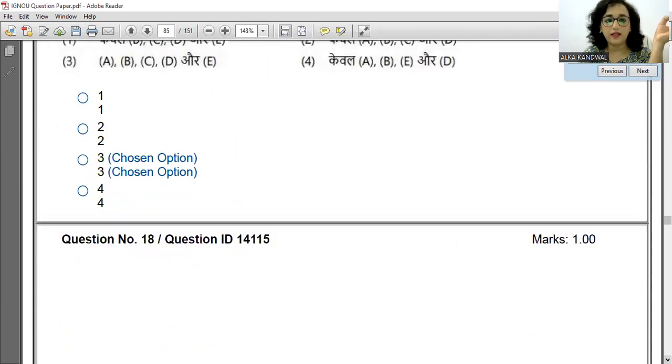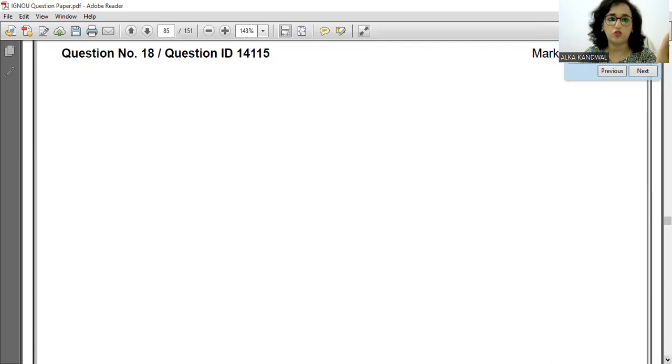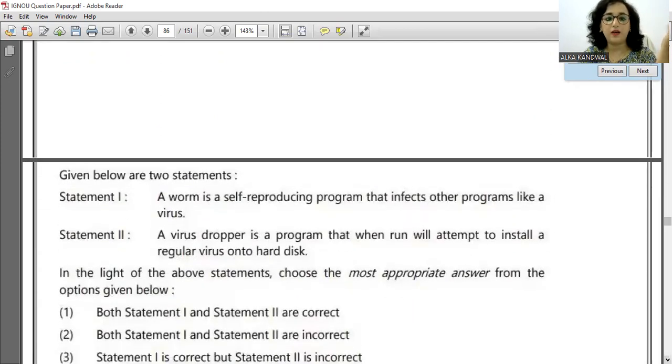So that is, I think, a lengthy session for you all, but the questions are not ending. I want to finish it off today only. Yes. So question number 18 now. Let us move ahead with 18th question.